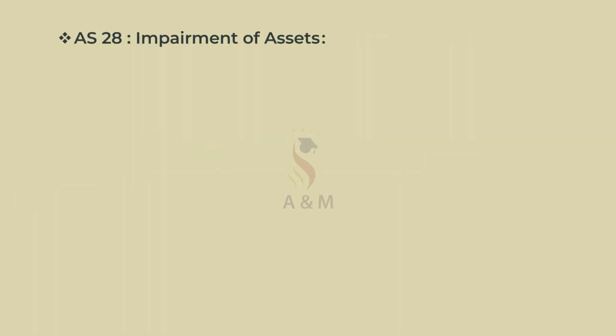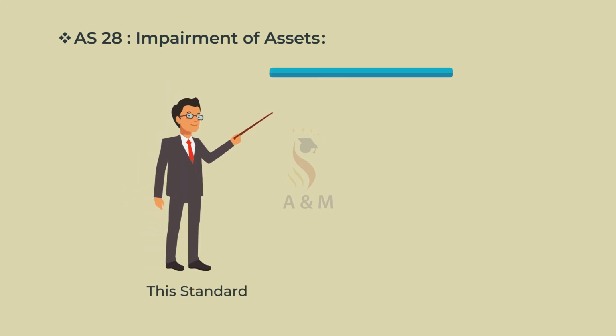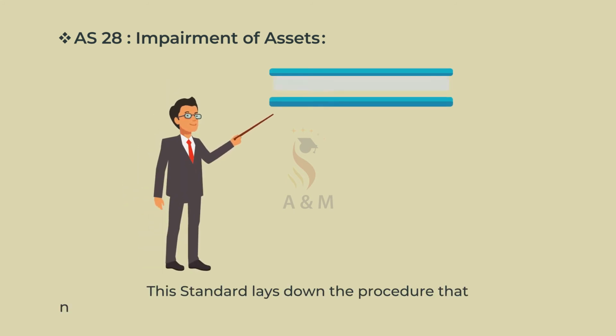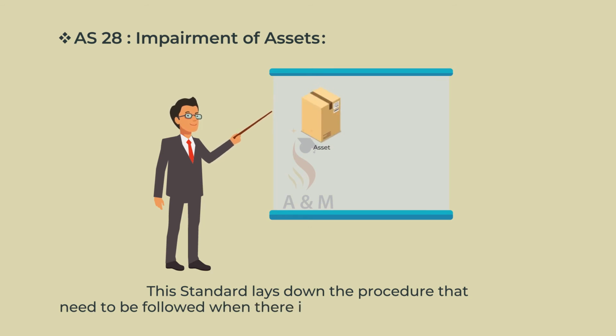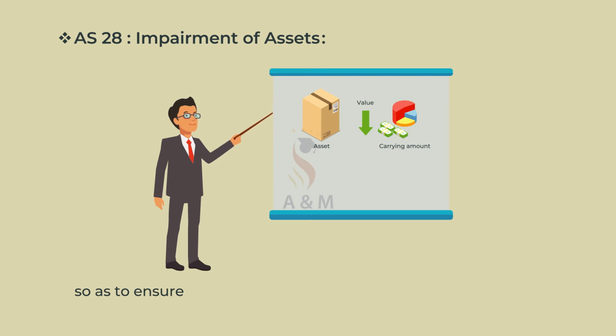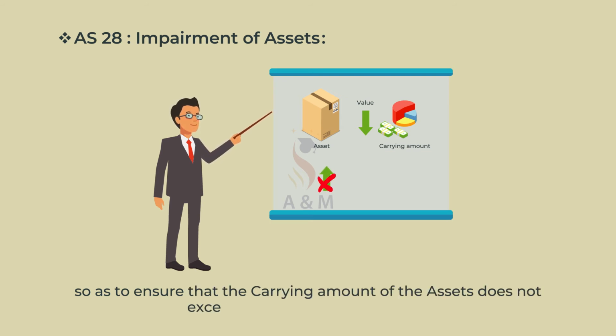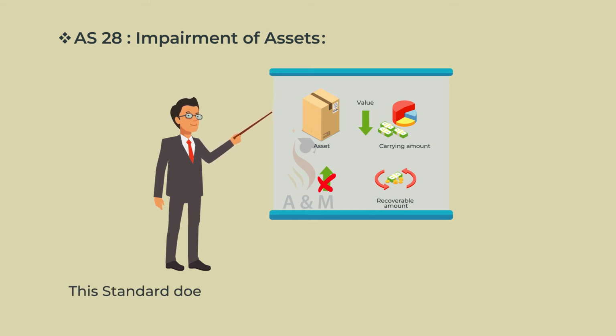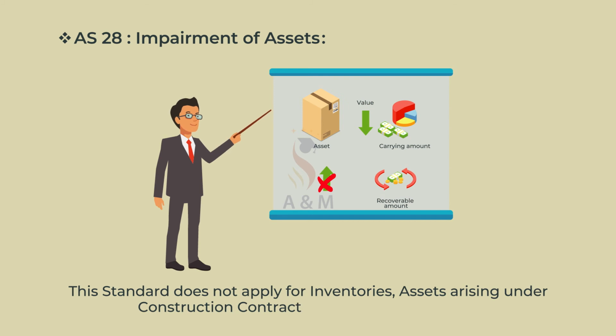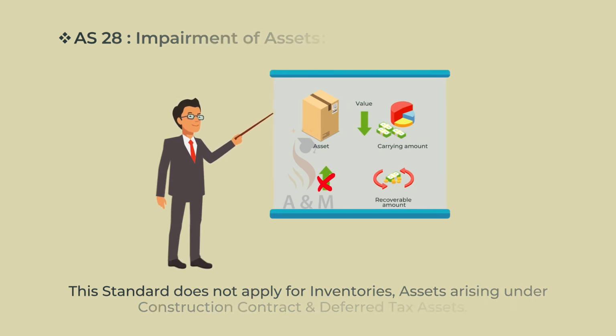Accounting Standard 28, Impairment of Assets. This standard lays down the procedure that needs to be followed when there is a reduction in the value of assets, so as to ensure that the carrying amount of the assets does not exceed the recoverable amount. This standard does not apply to inventories, assets arising under construction contracts and deferred tax assets.